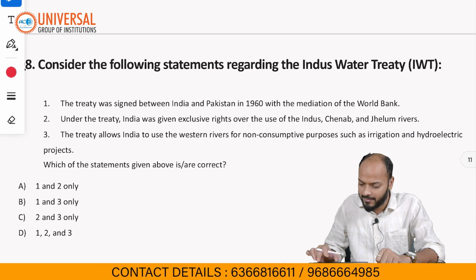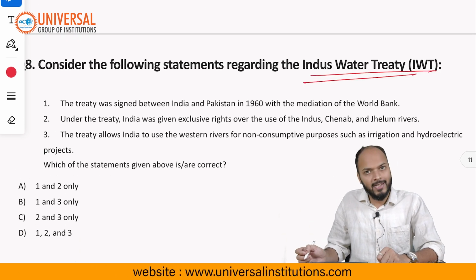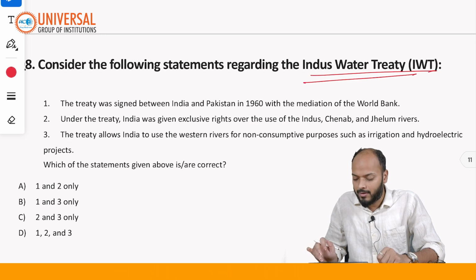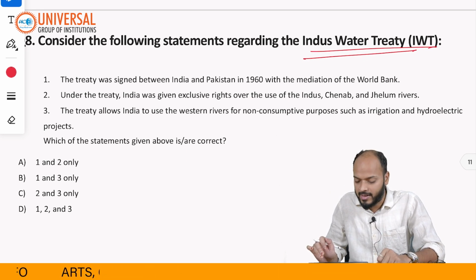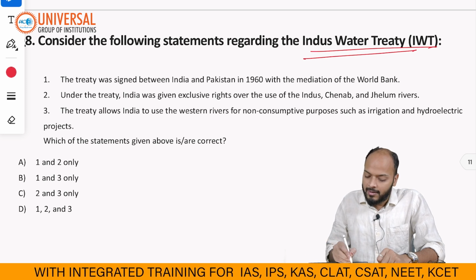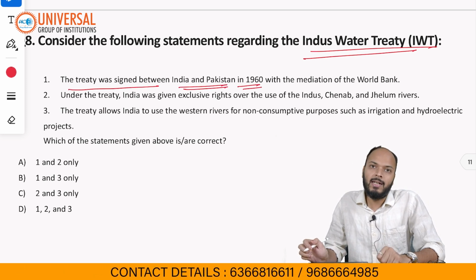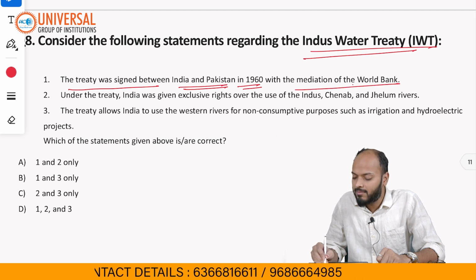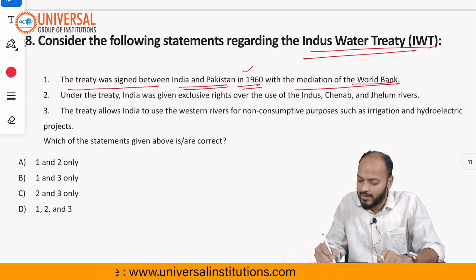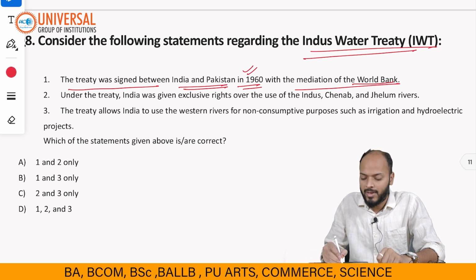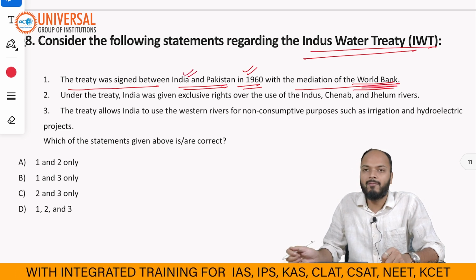Moving forward to the next question, it is about the Indus Water Treaty. It was again in news, you all might have read about it. Let's see what this treaty says. What are the 3 statements about this treaty? Statement 1 says the treaty was signed between India and Pakistan in the year 1960 and mediation was done by the World Bank. This statement is again 100% correct. The treaty was signed in 1960 between 2 countries, India and Pakistan, and it was mediated by the World Bank.